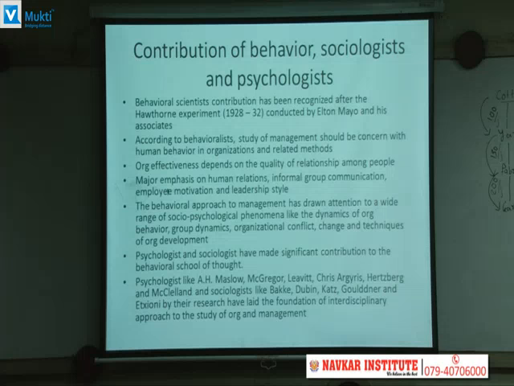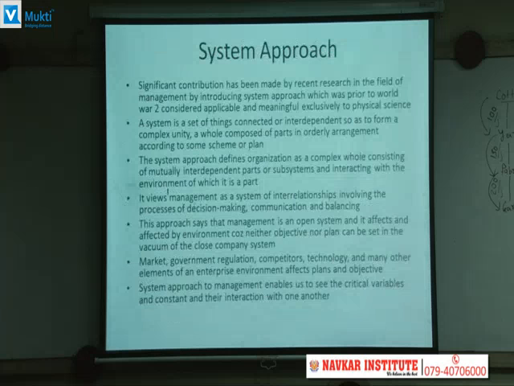Psychologists like Abraham Maslow, who developed the theory of needs, McGregor, who gave the Theory X and Theory Y, Lewin, Argyris, Herzberg and McClelland, and sociologists like Bagg, Dubin, Katz, Gardner and Accioni, by their research have laid the foundation of an interdisciplinary approach to the study of organization and management. The definition and nature of management, which is an interdisciplinary study of all the variable sciences, has been completely supported by the people in the fields of behavioral science, sociology and psychology, as they have also contributed to the field of management.